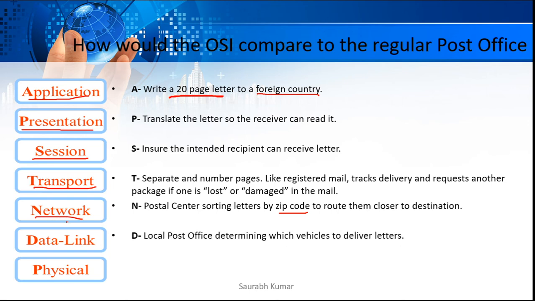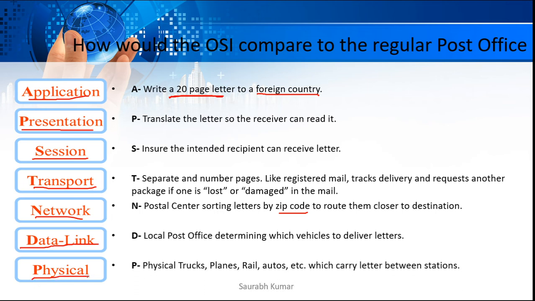Then at the data link layer, it is as simple as determining which vehicle is going which way, maybe to that street or something. Similarly, the data link layer checks the MAC address, and on the basis of that it decides where it is supposed to go, which device is the actual receiver. And then the physical layer is as simple as what media we are going to use to send our data, to send our letter: either a truck, plane, rail or auto.